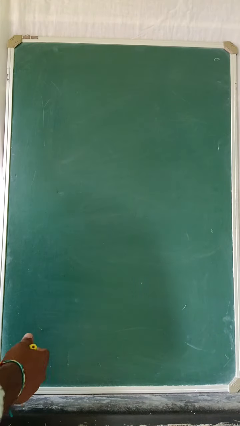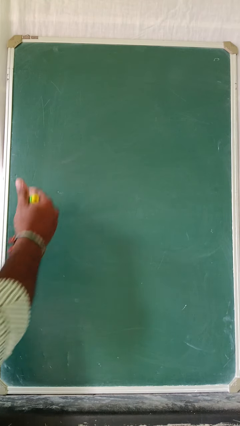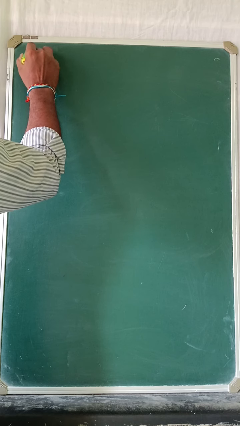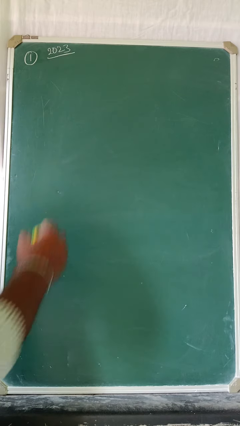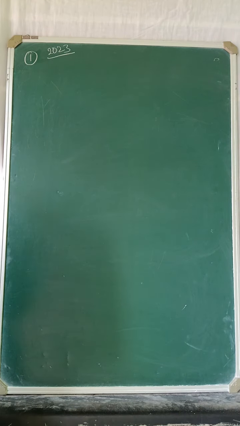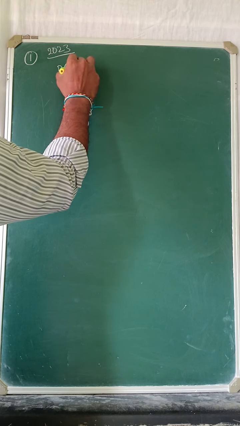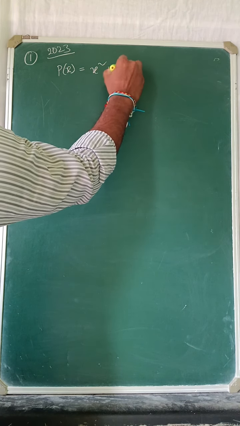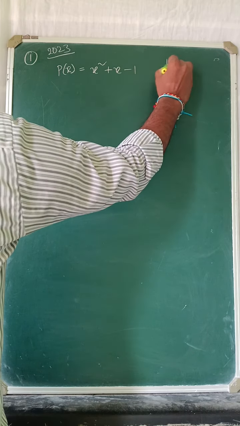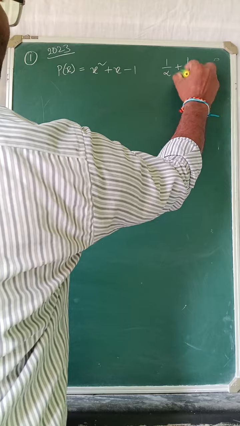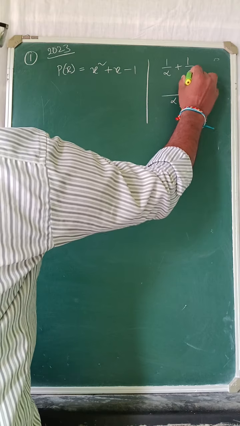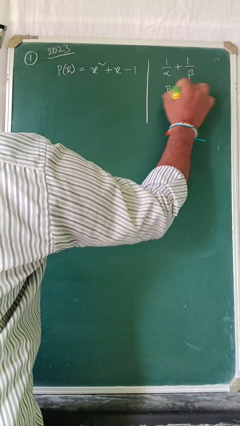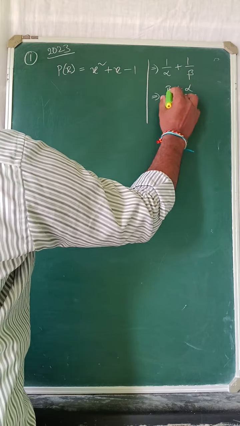Still more important questions we have to discuss. Now we discussed some important questions. Again, this question we got in 2023 in the CBSE board. It is p of x equal to x square plus x minus 1. We have to find 1 by alpha plus 1 by beta. First take the LCM: alpha beta, 1 into beta plus alpha. You just find alpha plus beta and alpha beta.